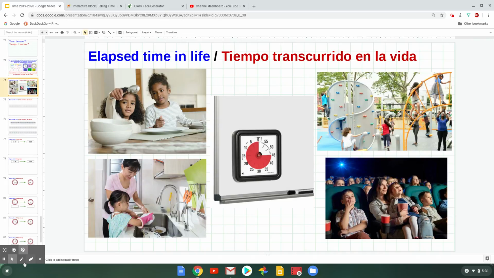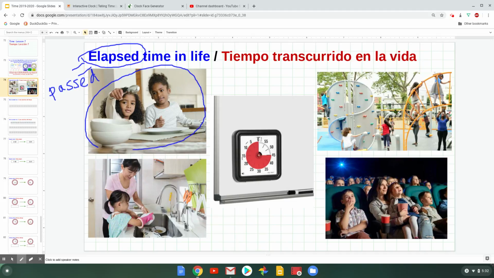So you already know what elapsed time is, you just maybe didn't know it. We experience elapsed time every day, and elapsed just means past. So it's the time that has passed or the time that goes by. For example, if you're getting ready to eat dinner and you put the plates and spoons and forks and bowls on the table, and then you eat dinner and maybe you talk and you eat, and then when you're done, you clean up the dishes.